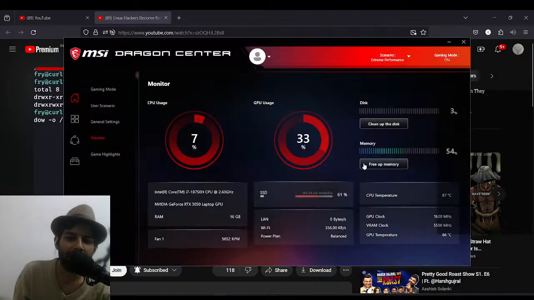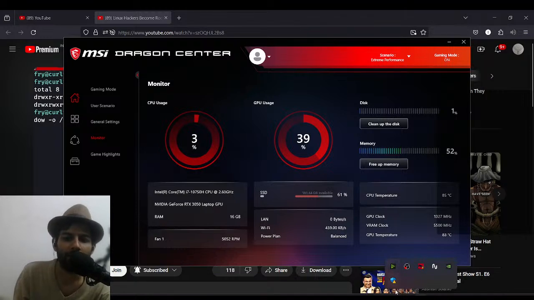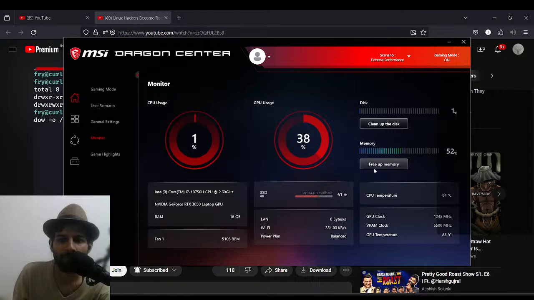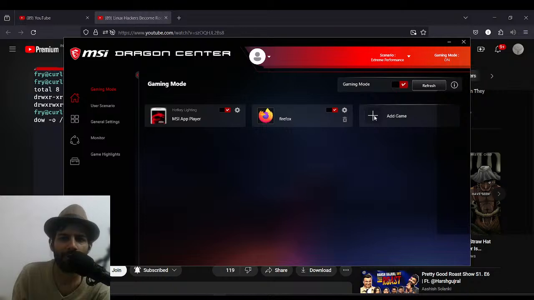Why does it feel like it's lagging? Something is wrong here. I can feel it in my gut. Why is my GPU so high? Okay, Nvidia. Understandable. I can free my memory. Everything looks normal here. I have an extreme performance game mode on. That's true. Firefox.